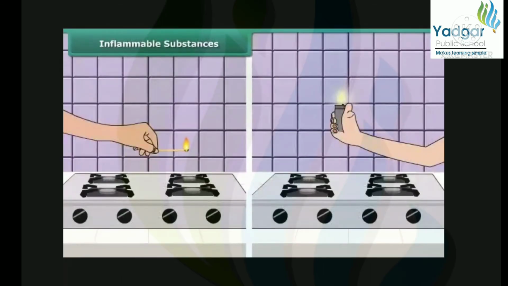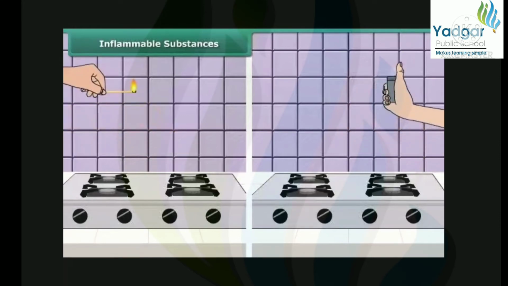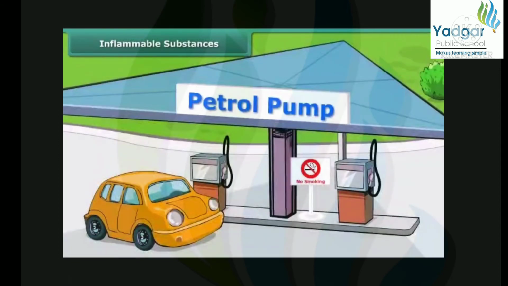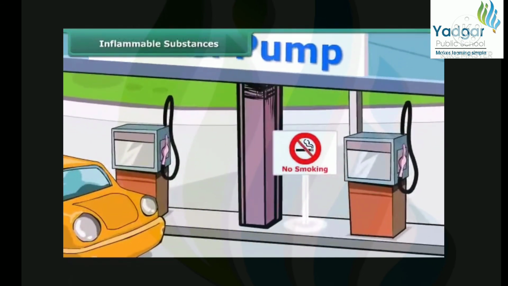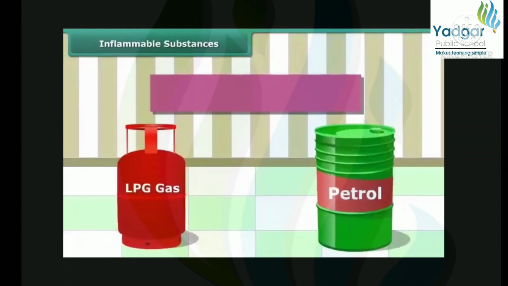Your mother would have told you to keep a burning matchstick or a lighter away from the LPG gas stove in the kitchen. This is because LPG catches fire very easily. Similarly, you must have seen a no smoking signboard at the petrol pumps. It is because petrol also catches fire very easily and therefore it is advisable not to smoke at the petrol pumps. Substances like LPG and petrol are inflammable because they have low ignition temperature, due to which they readily catch fire.